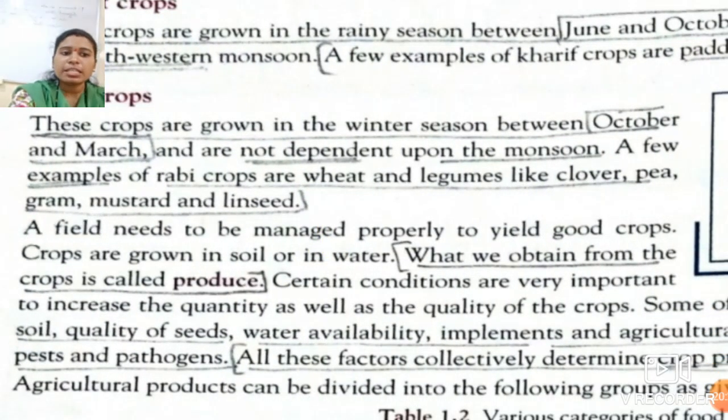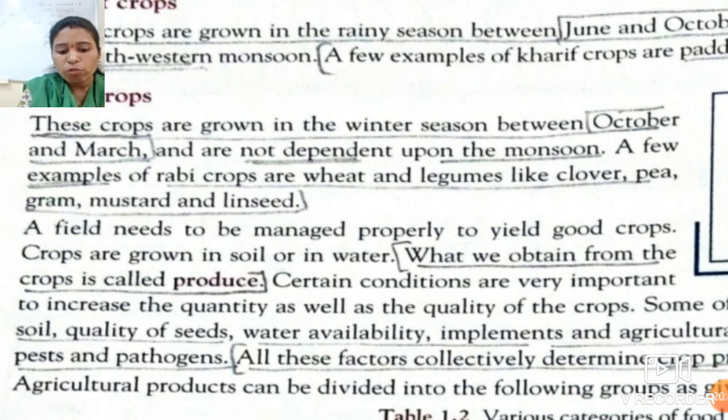See students, this is the definition of produce. What is produce? What we obtain from the crop. The product which we obtain from the crop is nothing but the produce. Got it, student? Certain conditions are very important to increase the quality as well as the quantity of crops. This is true.